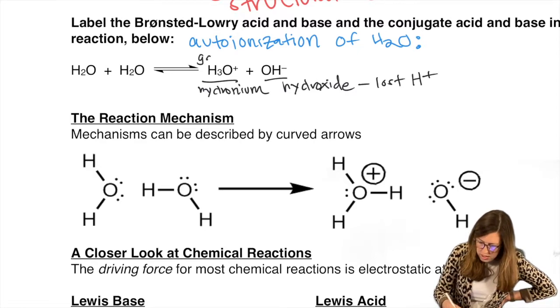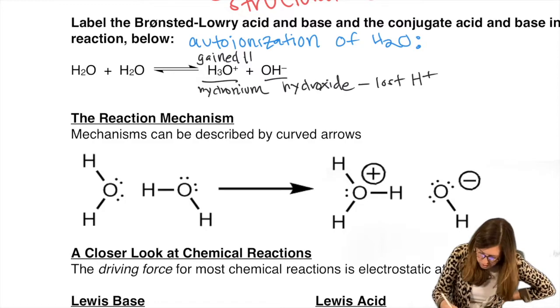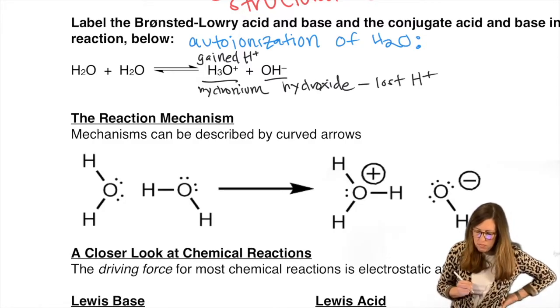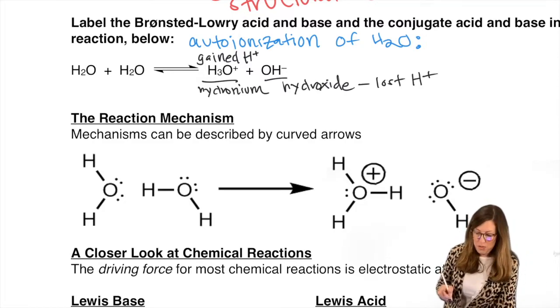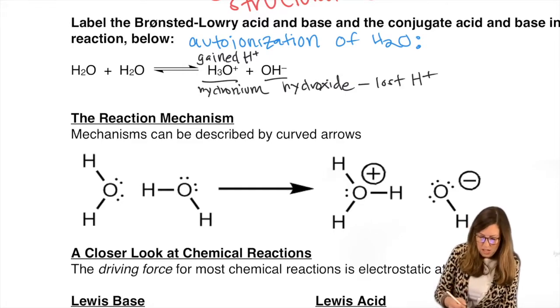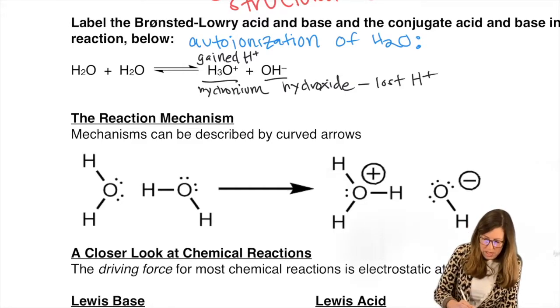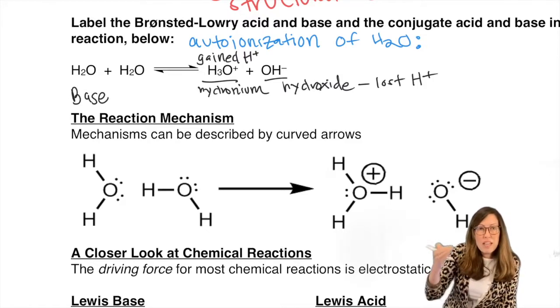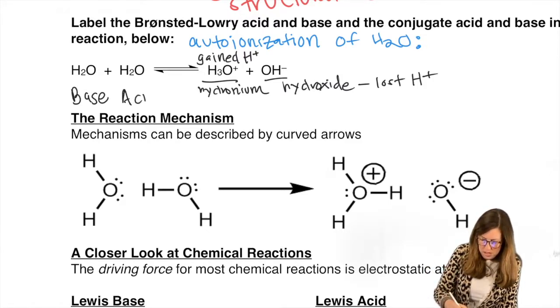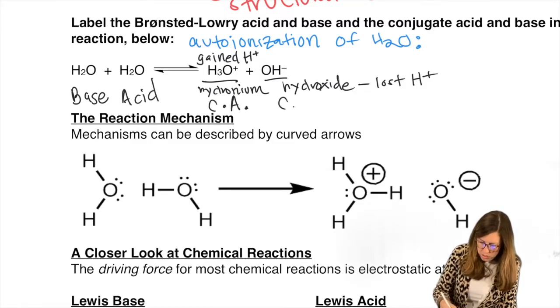And this gained a proton. Sorry, that was a little messy. Let me write that a little more neat. H plus, there we go. So the one that gained the proton accepted it. Therefore, this was our base. The one that lost the proton gave it. Therefore, this was our acid. So then that makes this our conjugate acid, conjugate base.